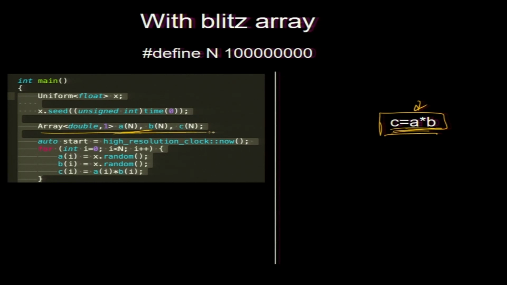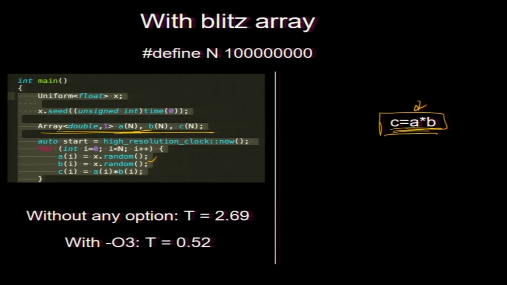Blitz array declarations are like that, a bracket n. It looks like Python notation, and we initialize by random, but the random number generator of Blitz is better than standard C, so that could be another reason why Blitz is slower for this function. Blitz is slower right now. Without any option it is 2.69; I have a table which will compare all of it soon. The O3 option is 0.52.